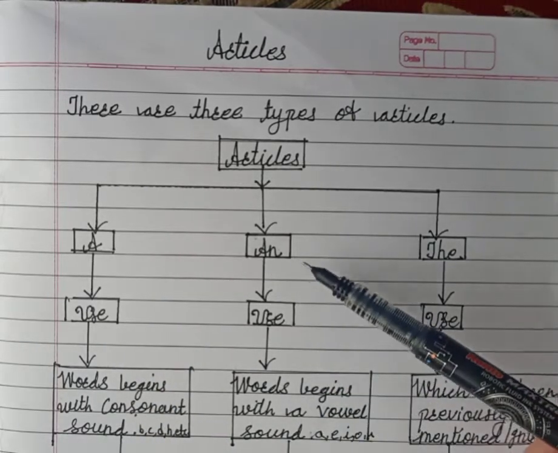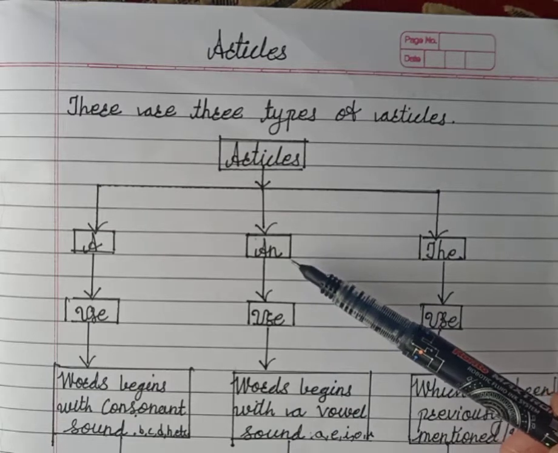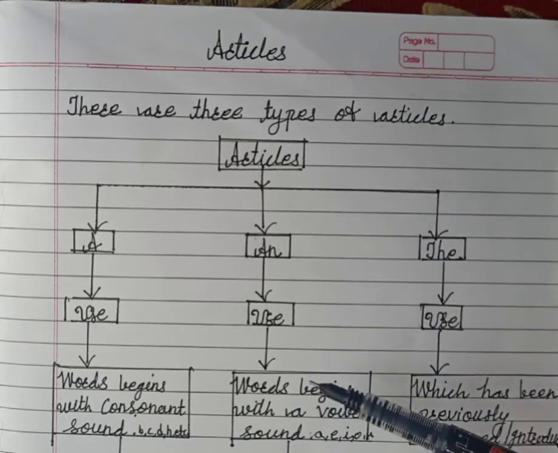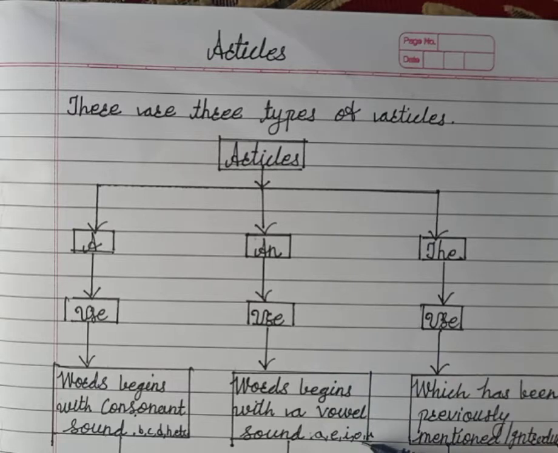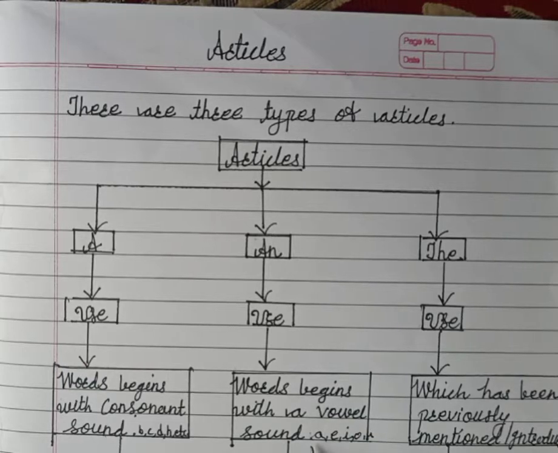So let's learn about the article an. We use the article an before words that begin with a vowel sound. In English there are 5 vowels, okay? A, E, I, O, U. For example, an apple, an elephant, an onion, etc.